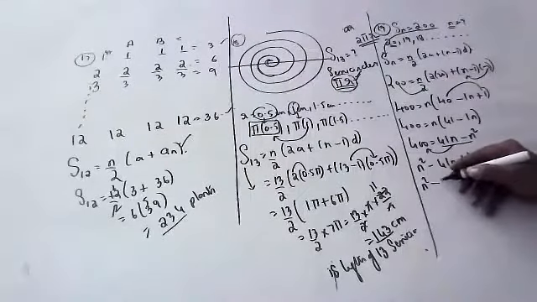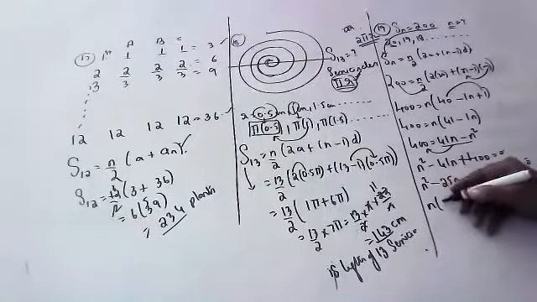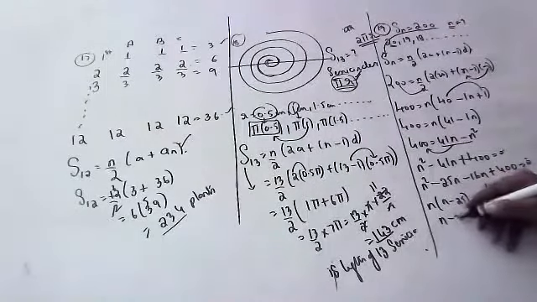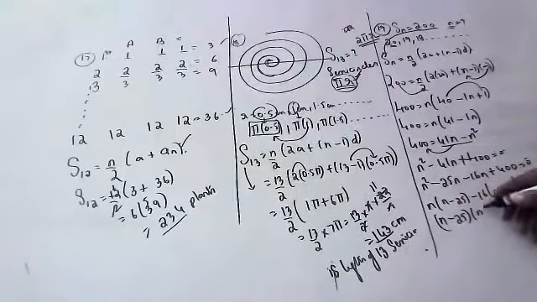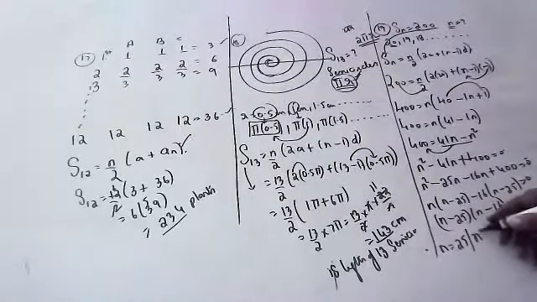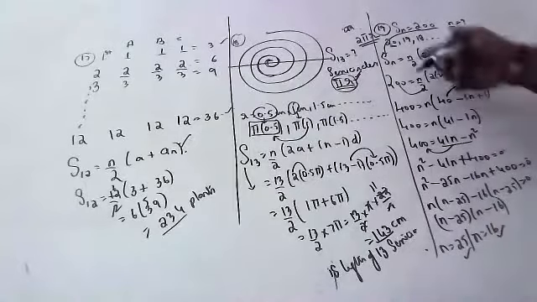What are the factors? 25 and 16. n minus 25 into n minus 16 is equal to 0. n is 25 or 16. So which answer is correct? We have to check. Substitute 25 and substitute 16 and check now.